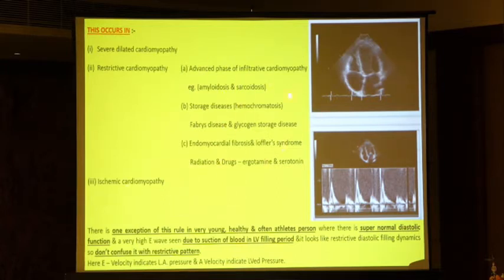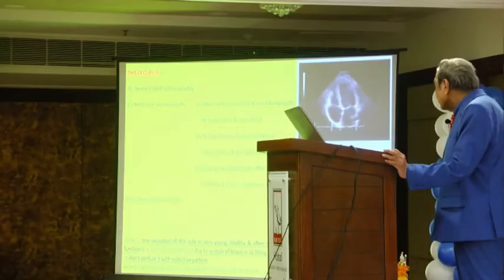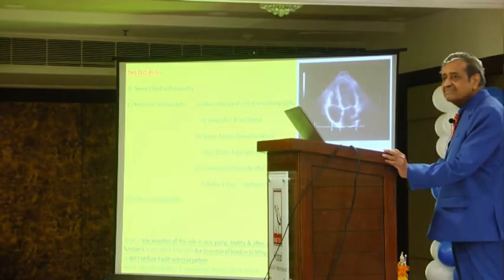Here you will see something fantastic. You just see this is here a bigger, tall E and small a. This is one exception to the rule, in a very young, healthy and often athletic person. If you are young, healthy and an athlete, you can see this pattern, but don't confuse that this is third stage. This is normal.